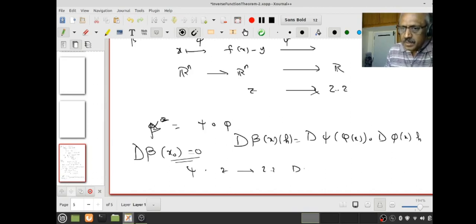We know what d psi at z acting on h is: d psi at z acting on h is 2z dot h. I hope all of you remember that.